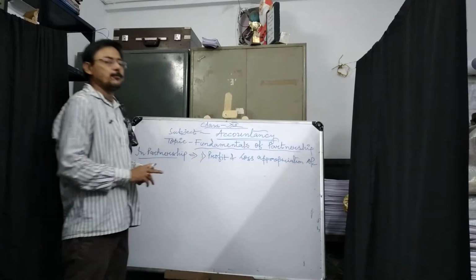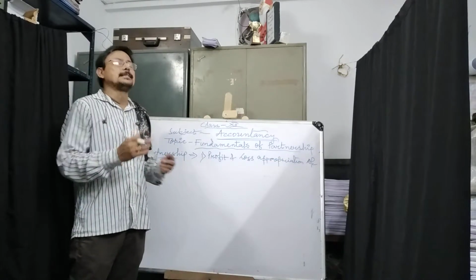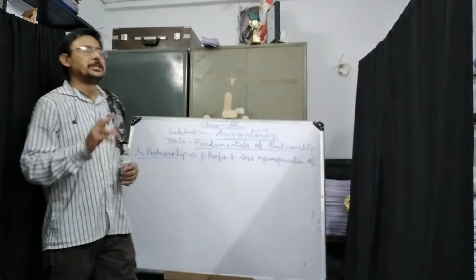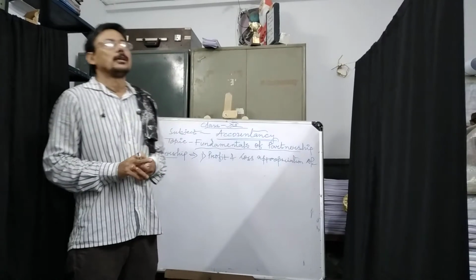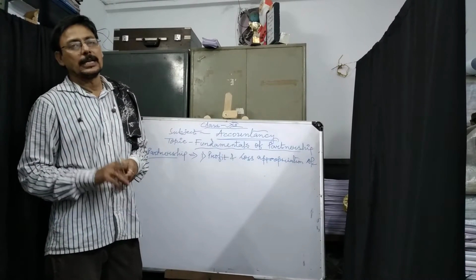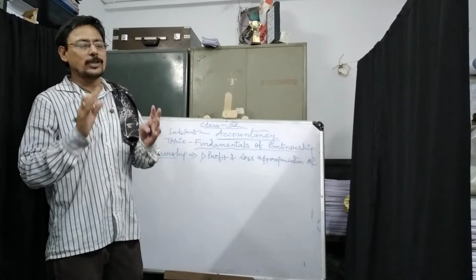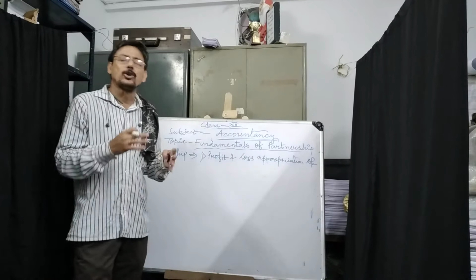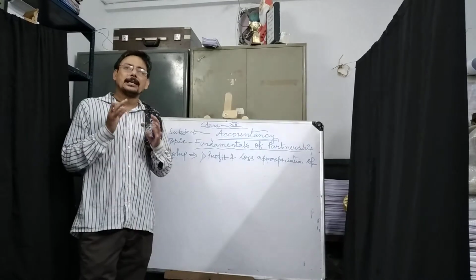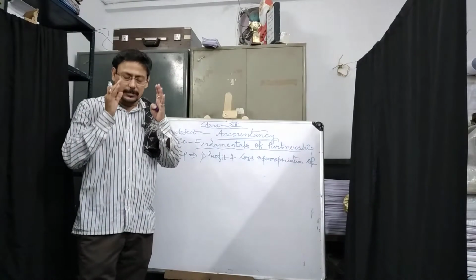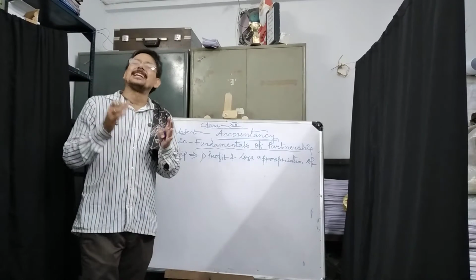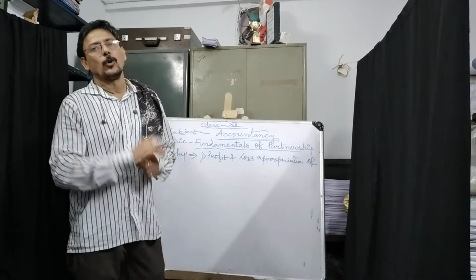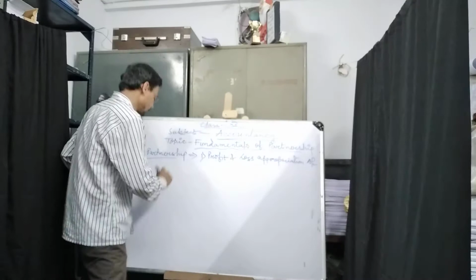So what is profit and loss appropriation? How does it arise? Remember one thing, in class 11 you have the final account. In the final account there are actually so many different parts. Final account itself is not a particular account, but it is a summation of so many different accounts and a statement. What are those? That I am writing.